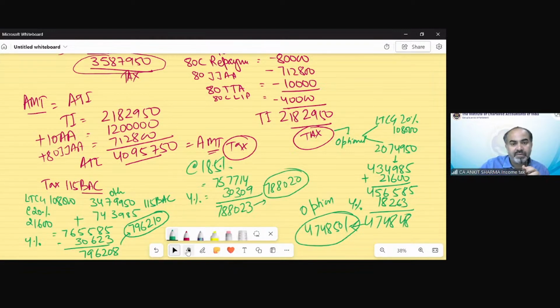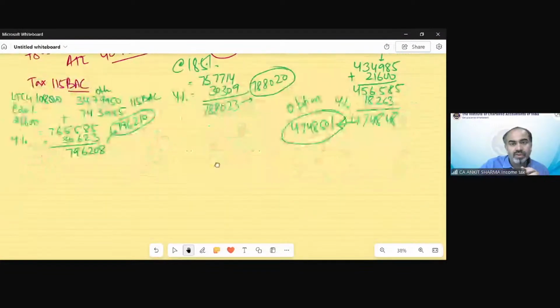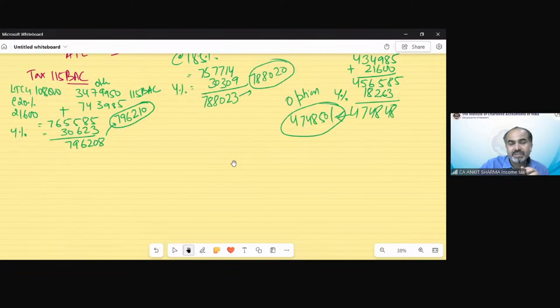Now we have found all three taxes: as per section 115BAC, as per optional tax regime, and as per AMT. So what should be the final tax liability? Tax as per section 115BAC is 796,210.